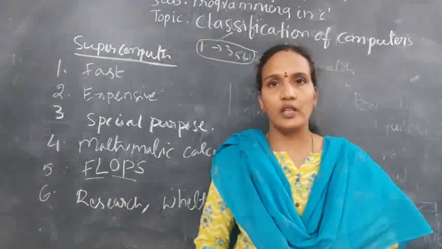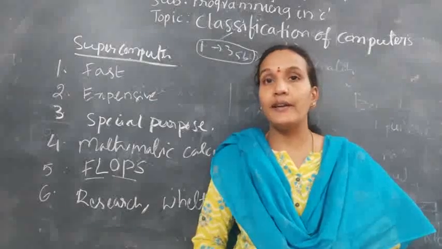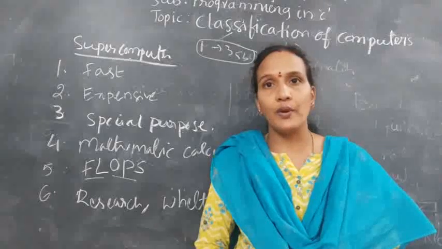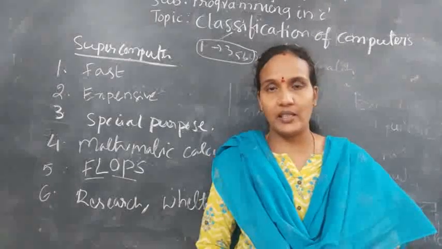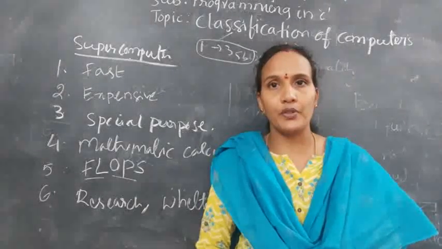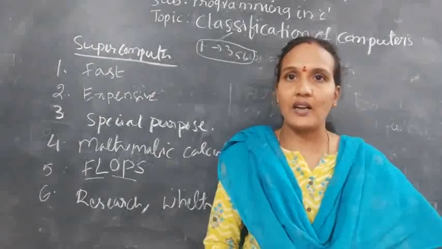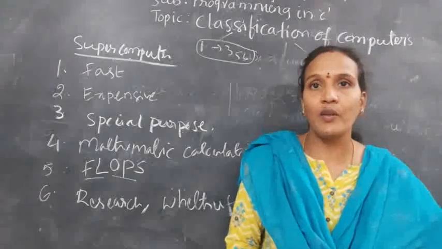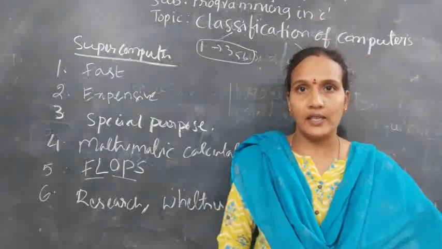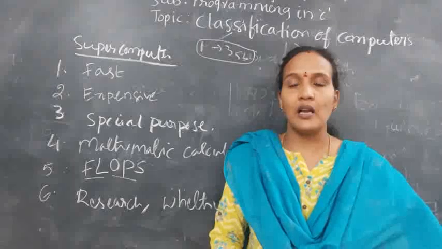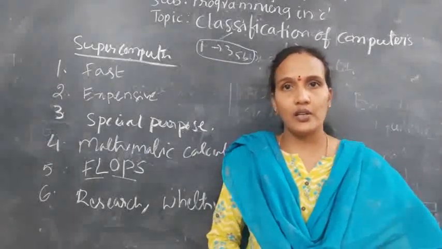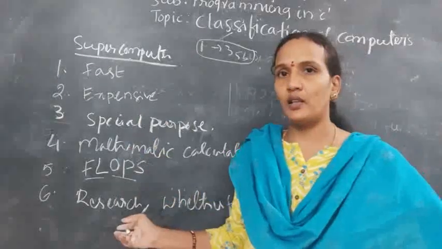Understood? So this example I have already explained. In research centers, in weather forecasting, whatever computers we are using today, that will come under the supercomputers. And supercomputers are designed for the special purpose, and they are very expensive, and they will perform tasks very fast. And these computers perform thousands of mathematical calculations. Understood? You note down these key points.